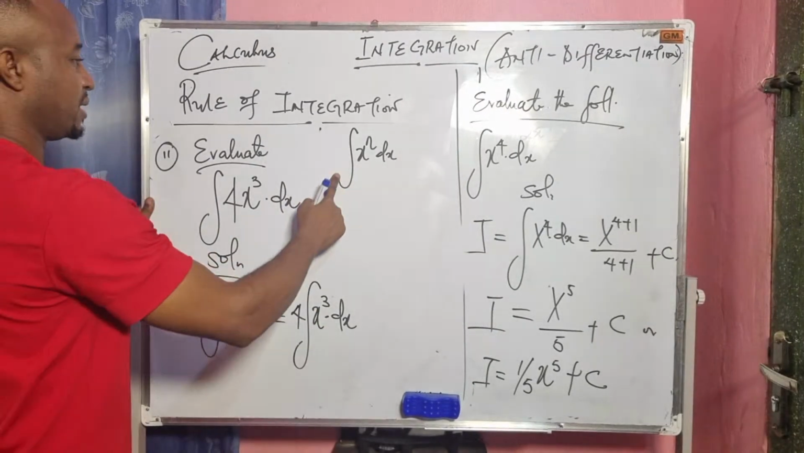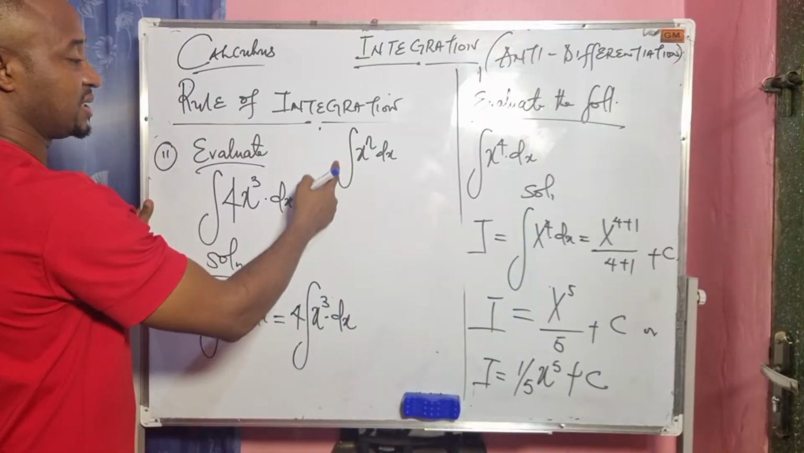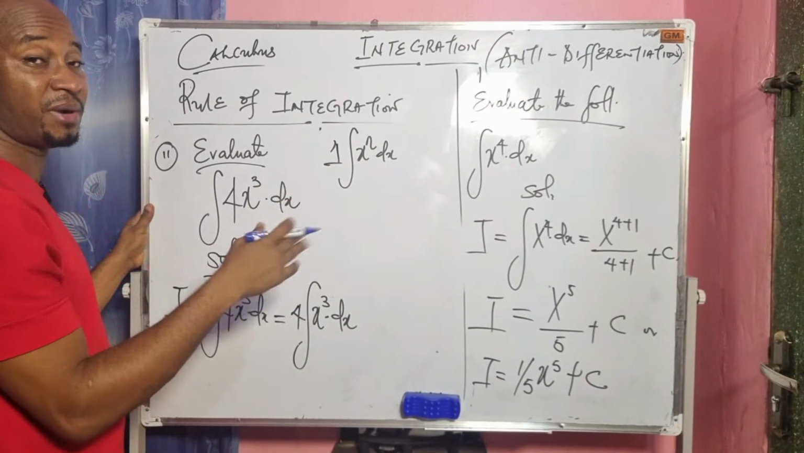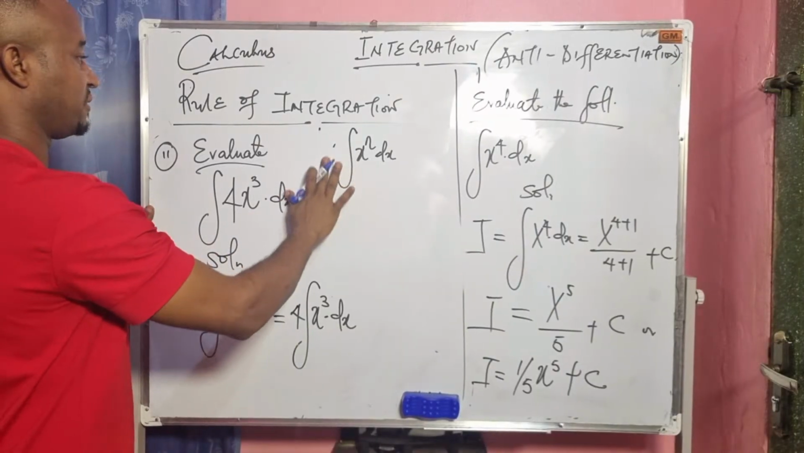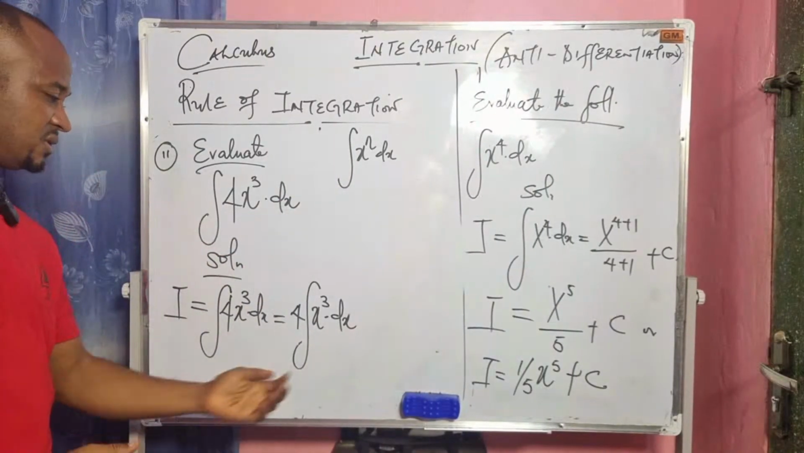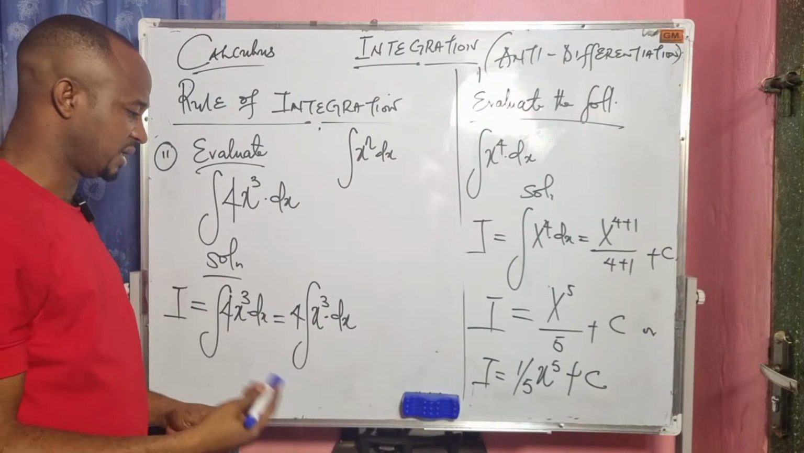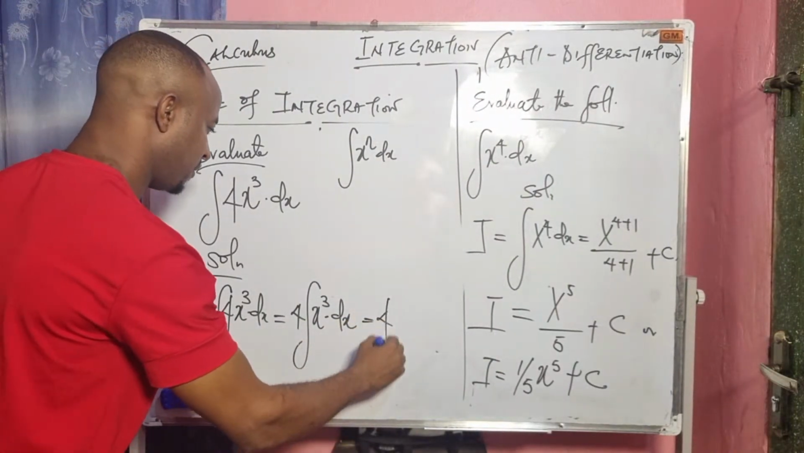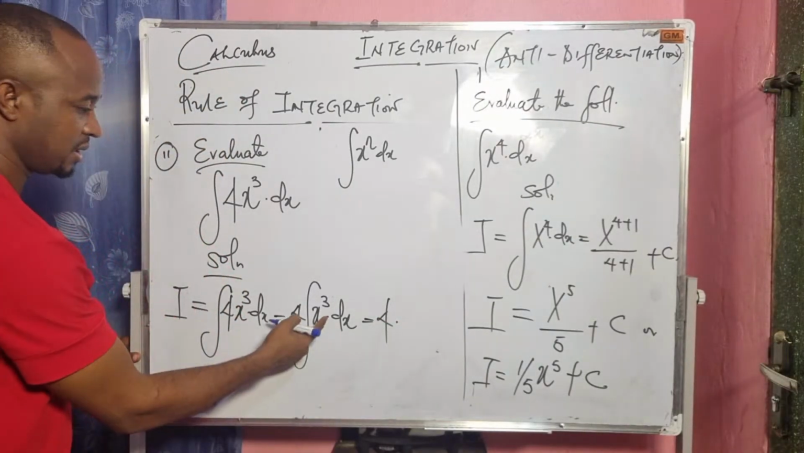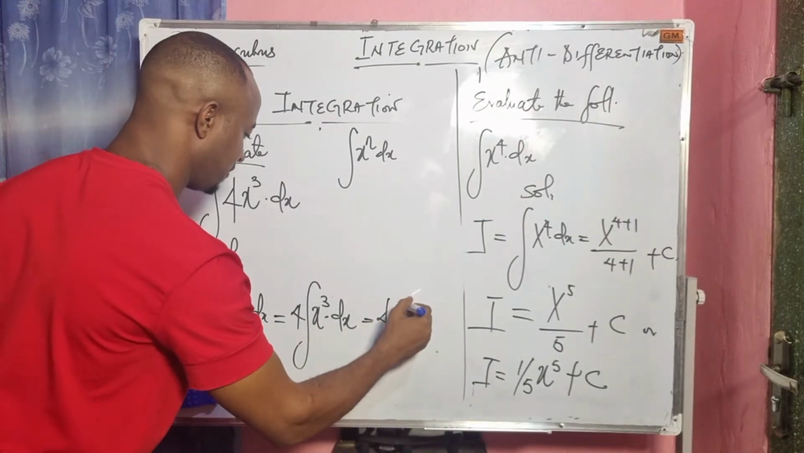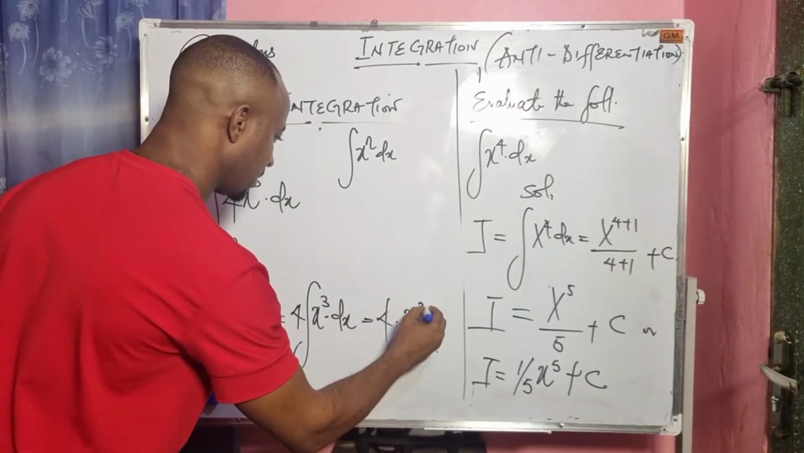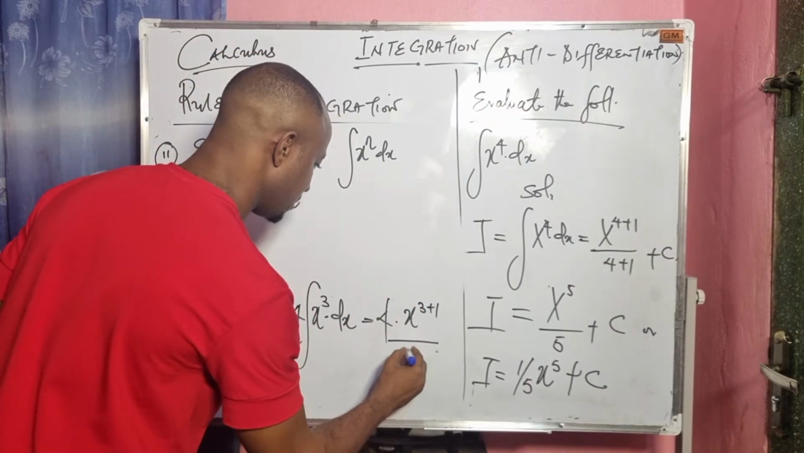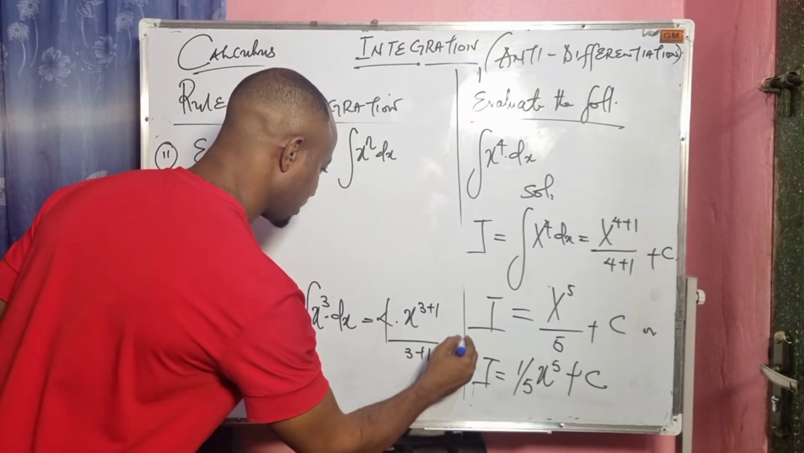The number attached to this integral sign is 1. I hope we are aware in the general form of the power rule of integration. So before you integrate this, you have to bring out the constants before you integrate. So that will give us 4 times x to the power of 3 plus 1 over 3 plus 1, then plus c.